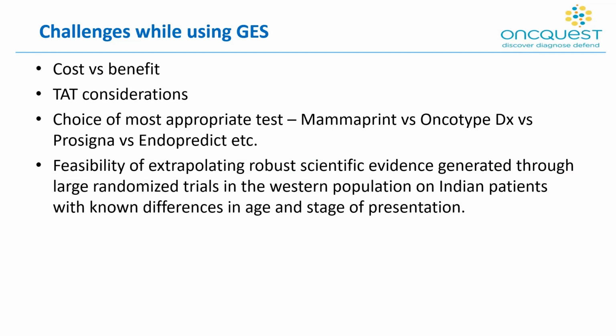Then there's the choice of the most appropriate test that needs to be done. You can choose MammaPrint or Oncotype DX or Prosigna. And there's the feasibility of extrapolating the robust scientific evidence generated through large randomized trials in the Western population to Indian patients, with known differences in age and stage of presentation.